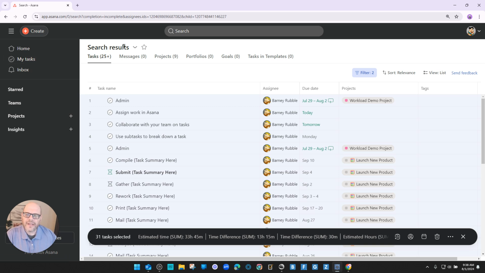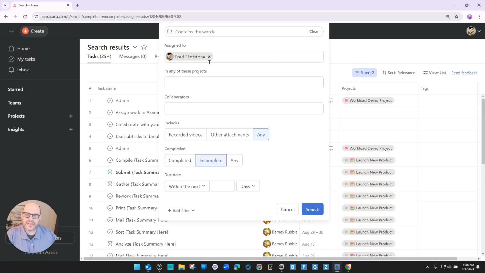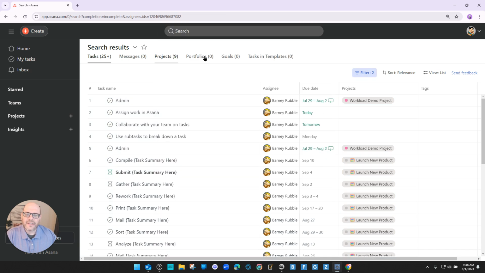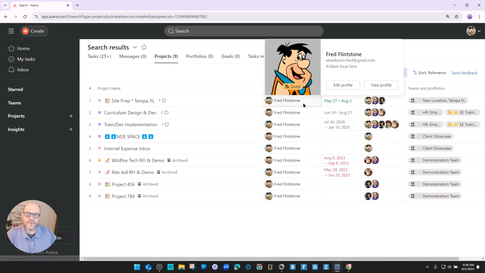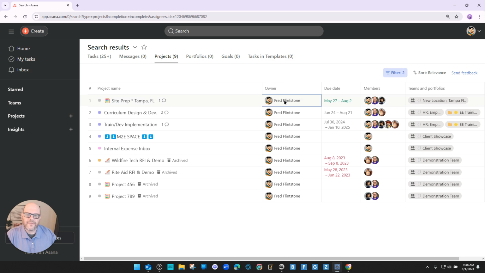But the other thing is, while I'm still inside this advanced search, things assigned to Fred, let's go ahead and take care of a few other things. So I notice that when I select projects inside this search results, I can see that there are actually several projects where Fred is the key player.